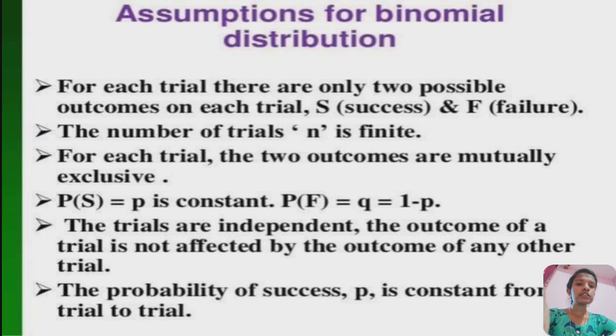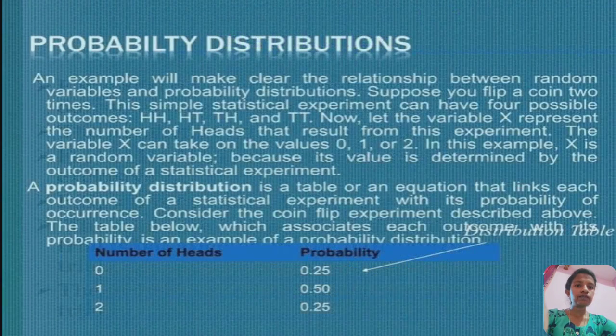The number of trials n is finite. For each trial, the two outcomes are mutually exclusive. P of S is P, P is constant, and P of F equals Q equals 1 minus P. The trials are independent. The outcome of a trial is not affected by the outcome of any other trial. The probability of success P is constant from trial to trial.